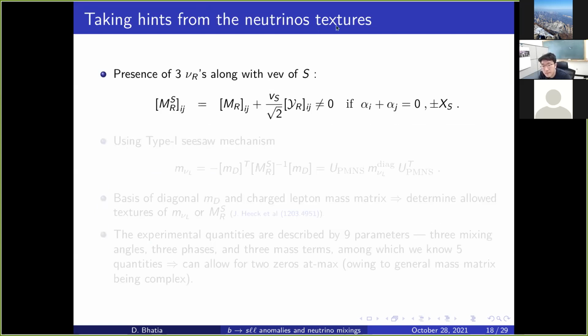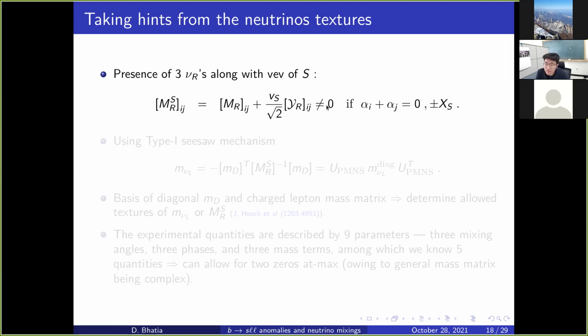Now we want to take hints from the allowed neutrino textures. All right, we know there are three right-handed neutrinos, and we know there is a singlet S which breaks the U(1)_X symmetry. So when it breaks, this can also couple to these right-handed neutrinos. Then we can write a Majorana mass term after S has broken the symmetry, in terms of M_R,ij plus v_S times Y_R,ij. This M_R,ij would be non-zero when the charges sum up to zero, alpha i plus alpha j equals zero.